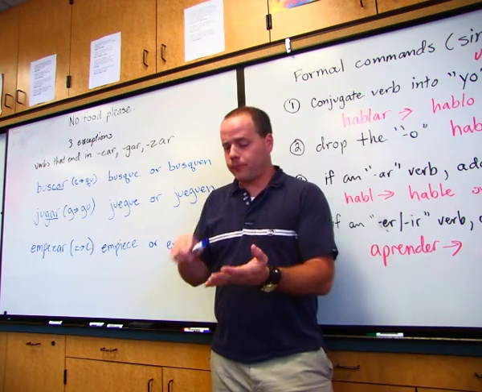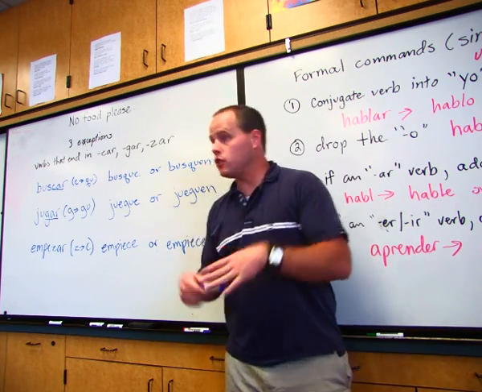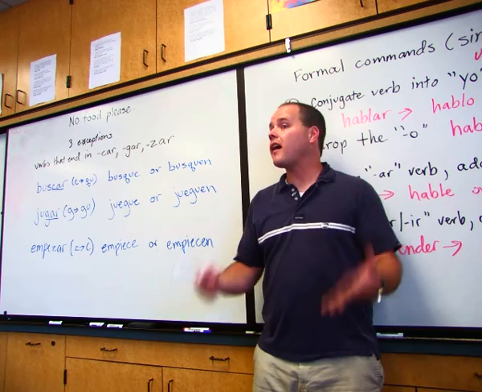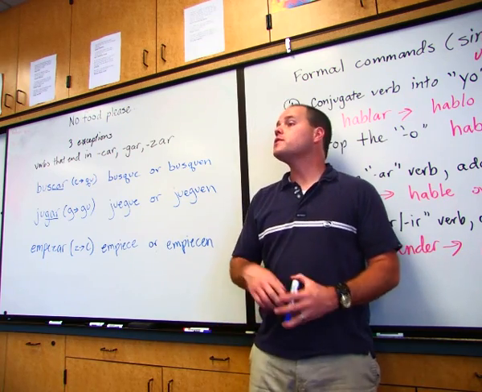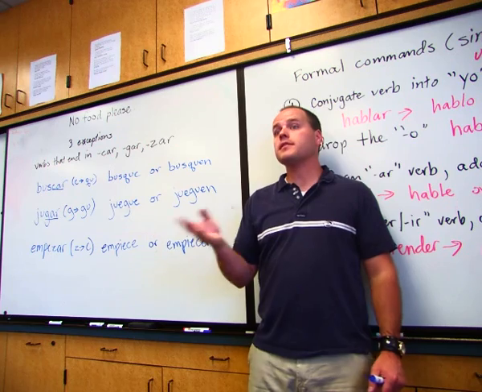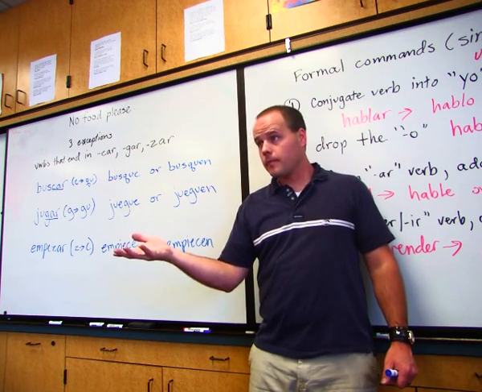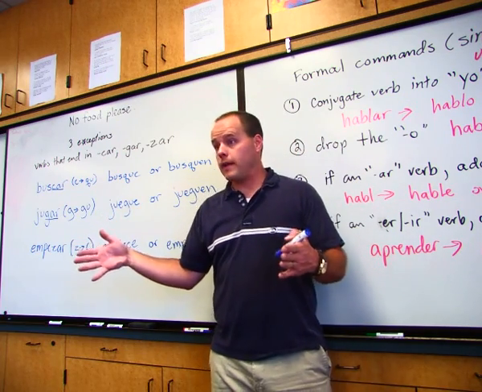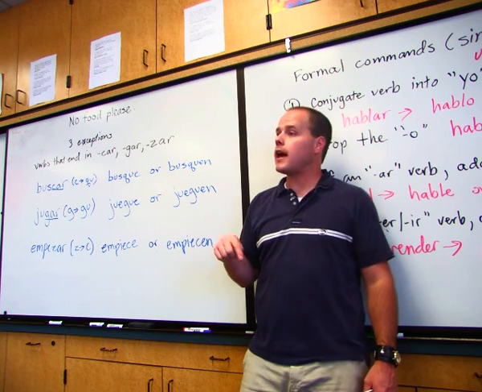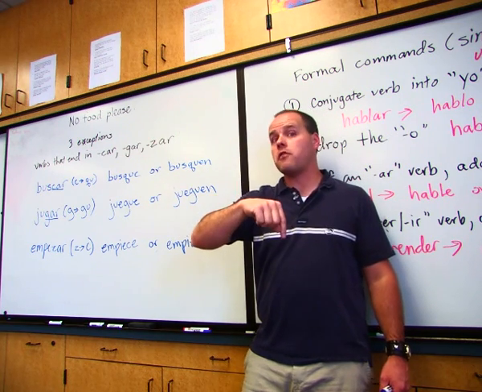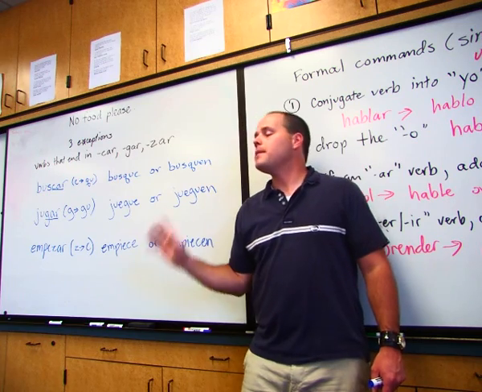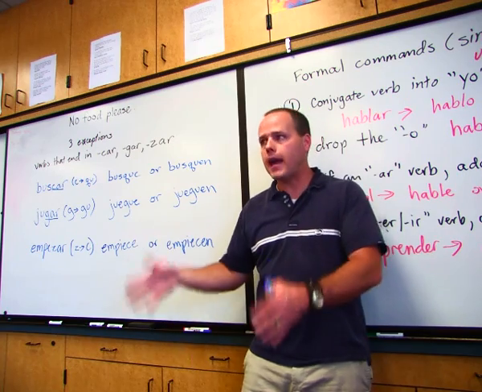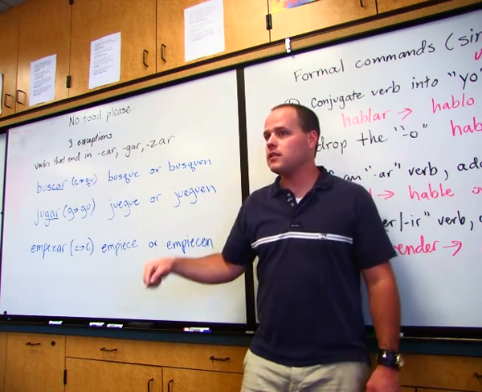Something I'm going to add as well. We talked about if you're making them negative, you just put a no in front of it, it's fine. If you have a pronoun, like a reflexive pronoun, for example, sentarse means to sit down. So if I'm using a formal, I'm telling you all to sit down, sentar becomes sienten, and you add the se to the end. Siéntense would be with your pronouns. If it's a negative, if I say don't sit down, you will actually take the se and move it to the front of the verb, and it becomes no se sienten. Because if it was siéntense, sit down, and no siéntense, that's like saying no, sit down. So you would have to say no se sienten to be don't sit down.